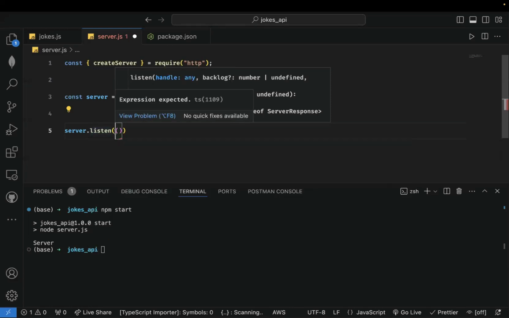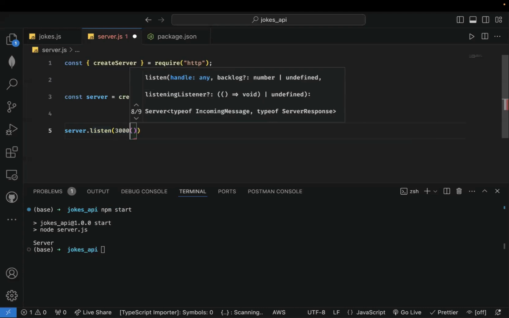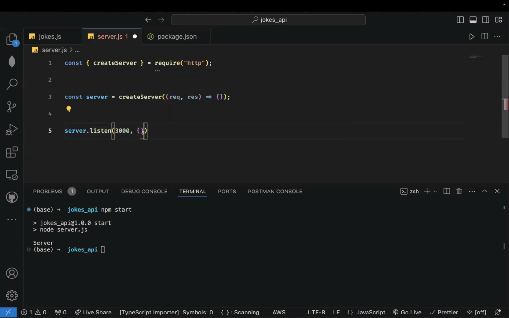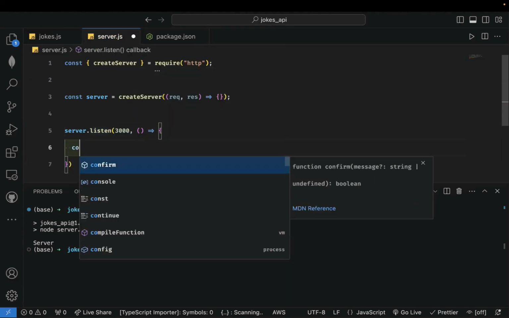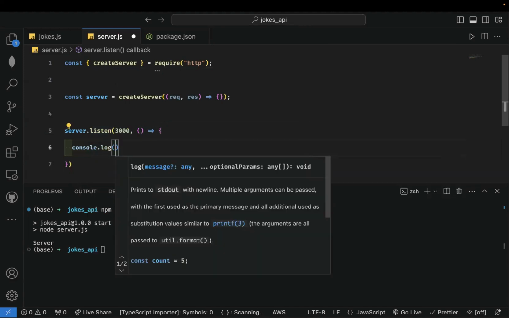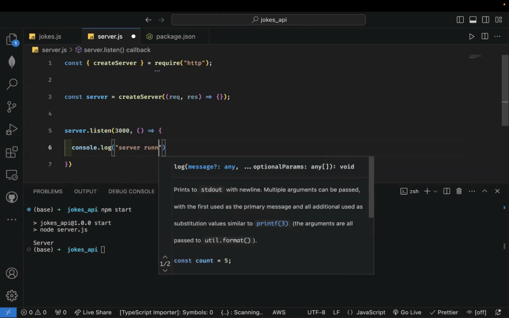So let's see. Let's try that. So we're going to do 3000 and then put our callback here. It says console.log server running.